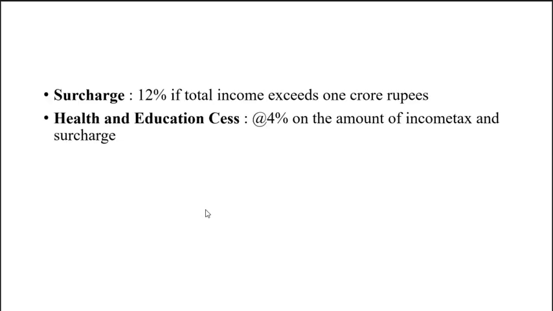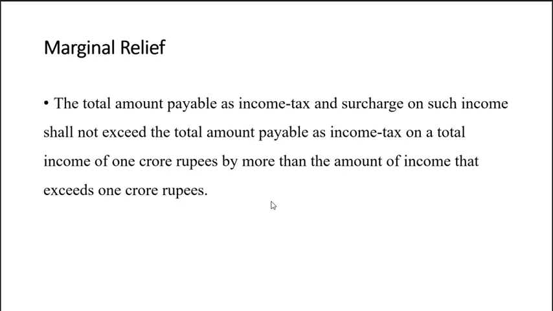Surcharge. Surcharge is the additional charge. It is 12% if the total income exceeds 1 crore rupees. Health and education cess is 4% on the amount of income tax and surcharge. Marginal relief. Where total income exceeds 1 crore rupees, the total amount payable as income tax and surcharge on such income shall not exceed the total amount payable as income tax on a total income of 1 crore rupees by more than the amount of income that exceeds 1 crore rupees.